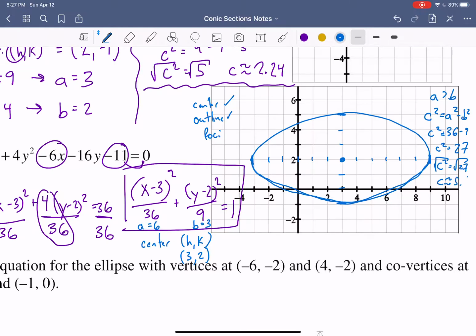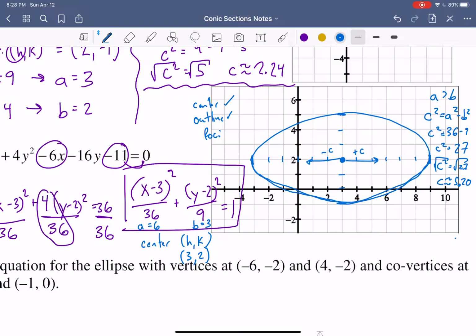So 5.1, oop, I have to round it, 5.20. So that's our C. Again, there's just more space left and right. So we're going to take our center. We're going to add C to the right, and then we're going to subtract C to get to our left.